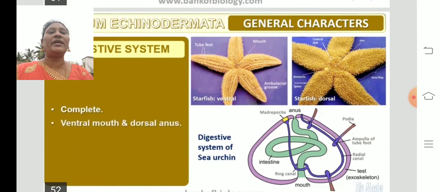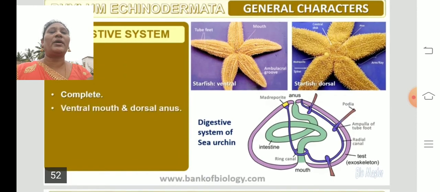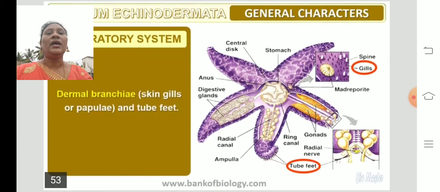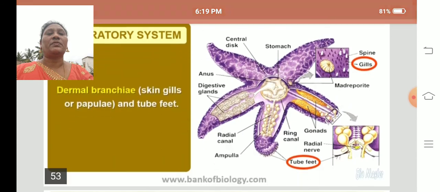So they have a complete digestive system, that means from the mouth to the anus, digestive parts will be present. Ventral mouth and dorsal anus. The front view is called ventral and the back view is called dorsal. On the ventral side we can find the mouth and on the dorsal side we can find the anus. And next one is the respiratory system.